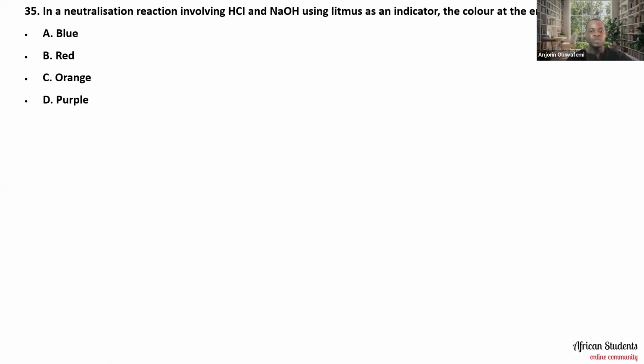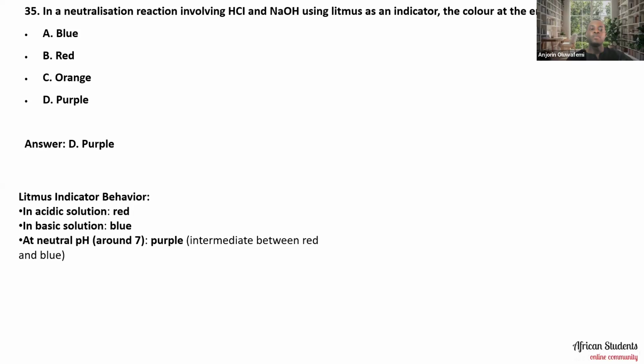Okay, so the answer to this one is actually purple. Litmus indicator behavior: in an acidic solution, it is red. In basic solution, it is blue. At neutral pH, around 7, it is purple, which is an intermediate between red and blue. So what we should expect is that the color at the endpoint will be purple.